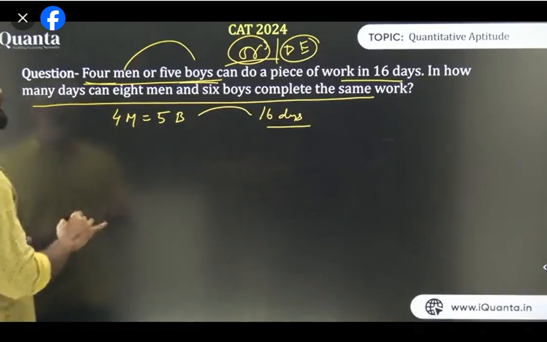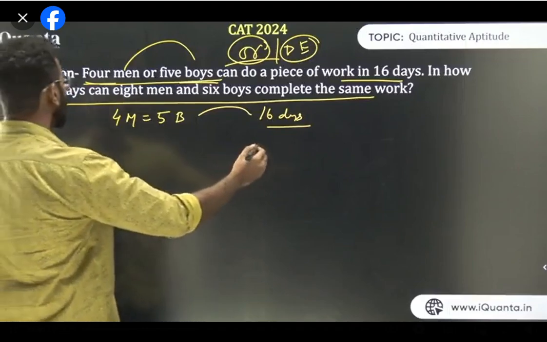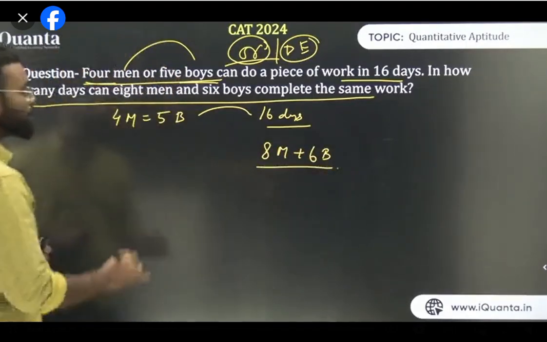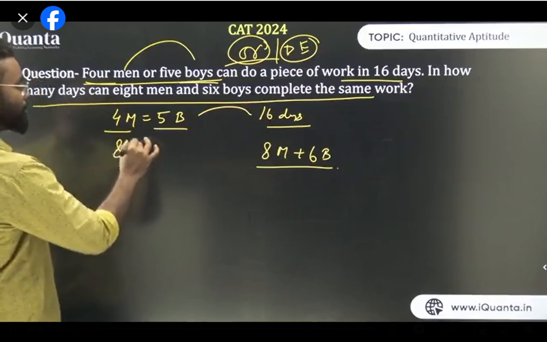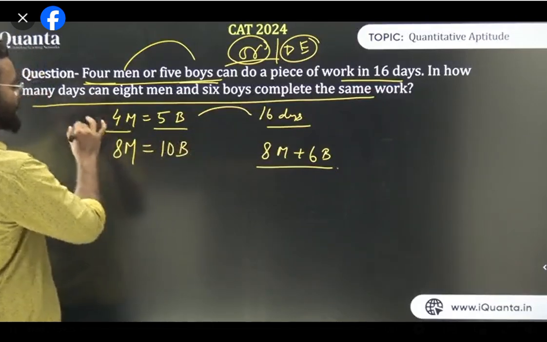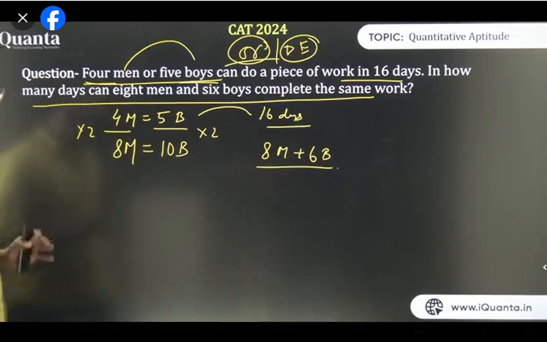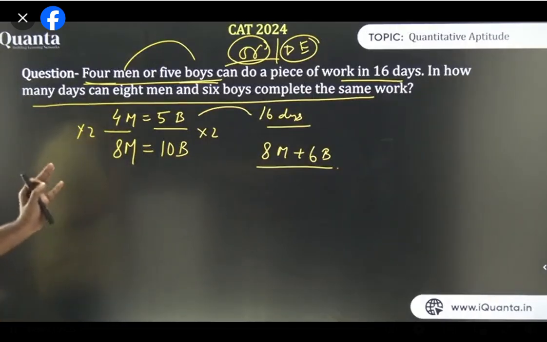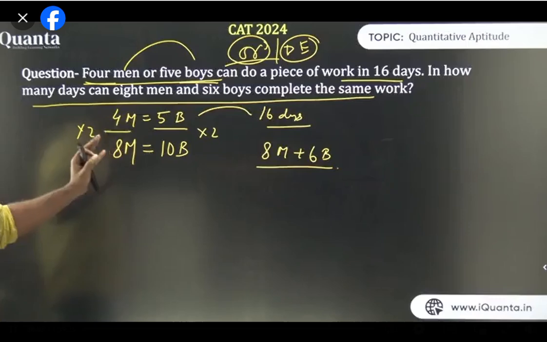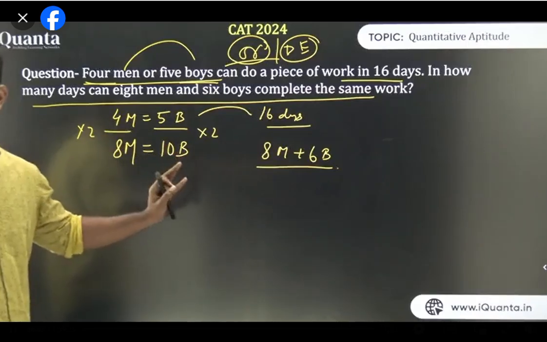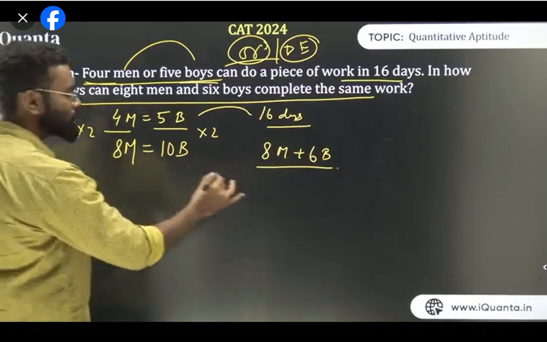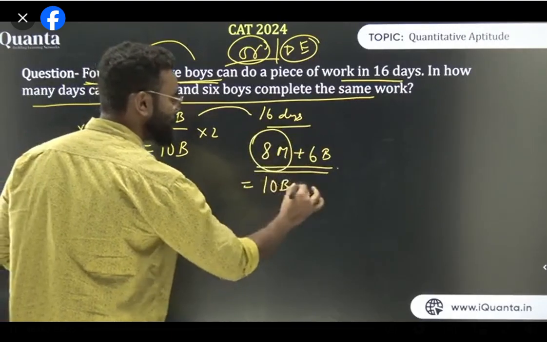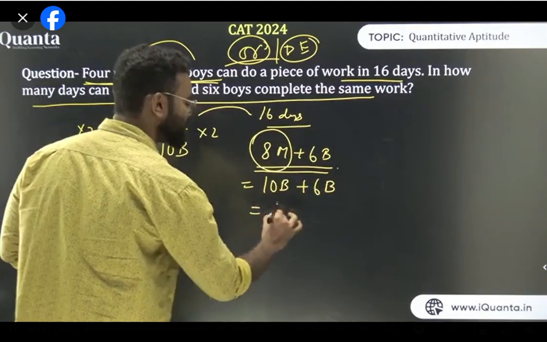Now think about it, what do I need to find? I need to find how many days 8 men and 6 boys can work. Now if 4 men equals 5 boys, what about 8 men? 8 men is equal to 10 boys. I am multiplying by 2 here, so I have to multiply by 2 here as well. If 4 men is equal to 5 boys, then 8 men is equal to 10 boys. Clear? So I can replace 8 men by 10 boys. So 8 men plus 6 boys is the same as 10 boys plus 6 boys, which is nothing but 16 boys.